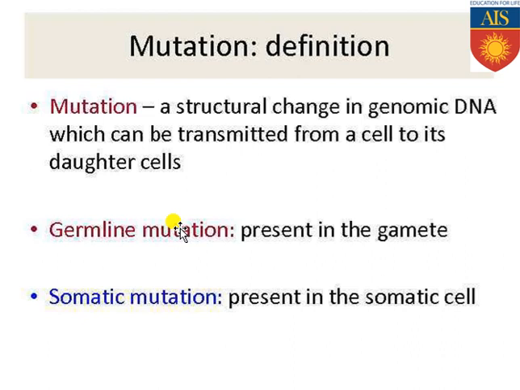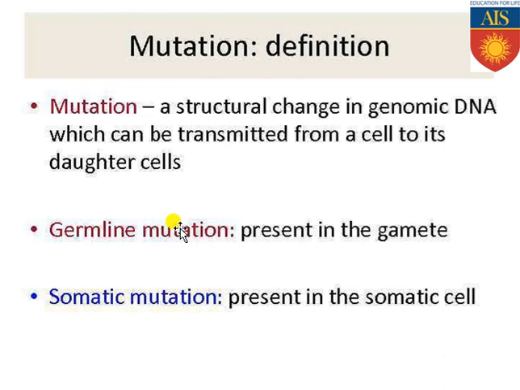Now the types of mutation based on transmission: if the mutation has occurred in the germline cells, that means in the sperm and ovum, obviously the mutation created in the germline cells will definitely get transmitted to the next generation. But when the mutation takes place within the somatic cells, the variations or changes due to the mutation will not get transmitted to the next generation, because somatic cells do not participate in reproduction.